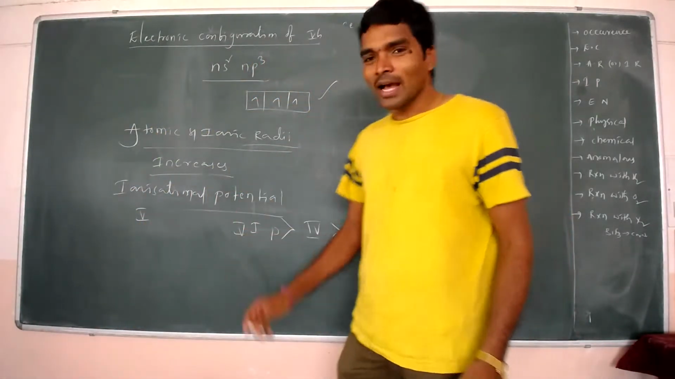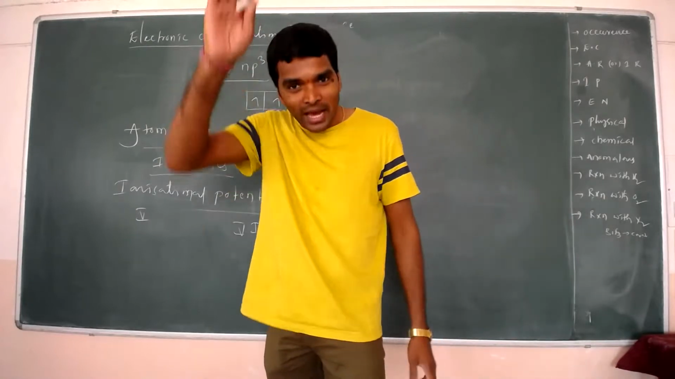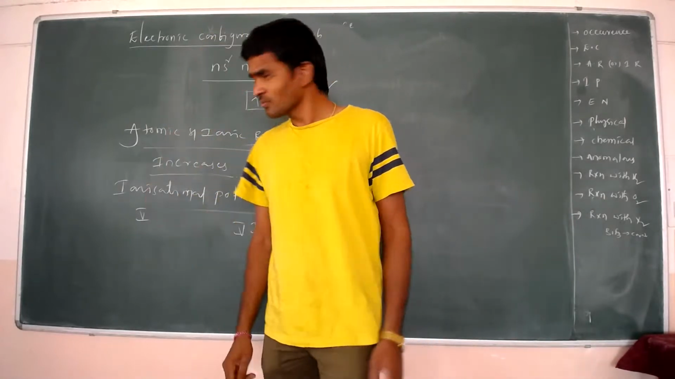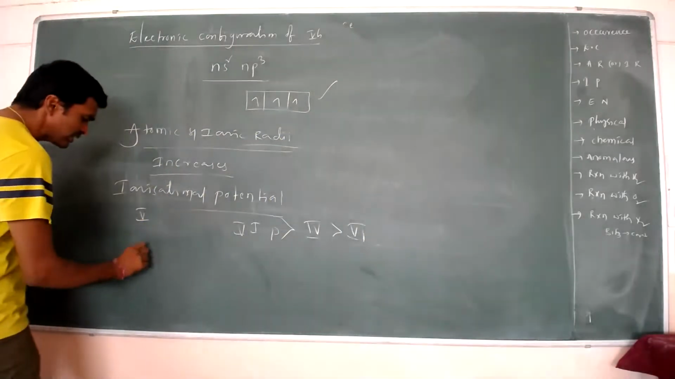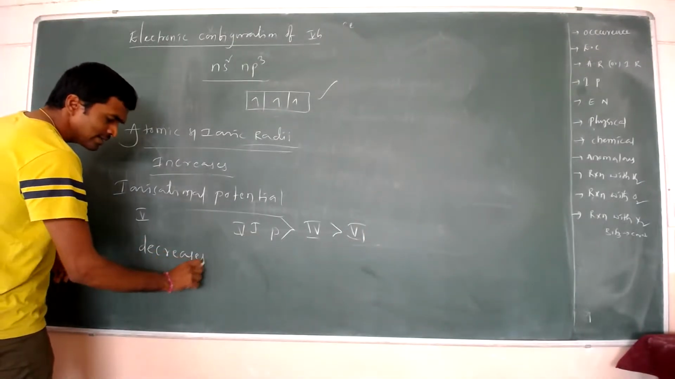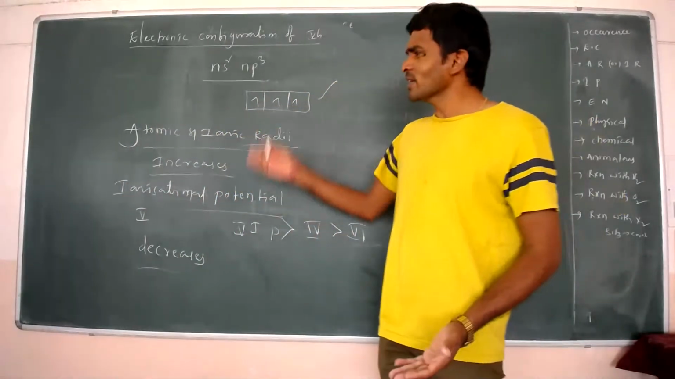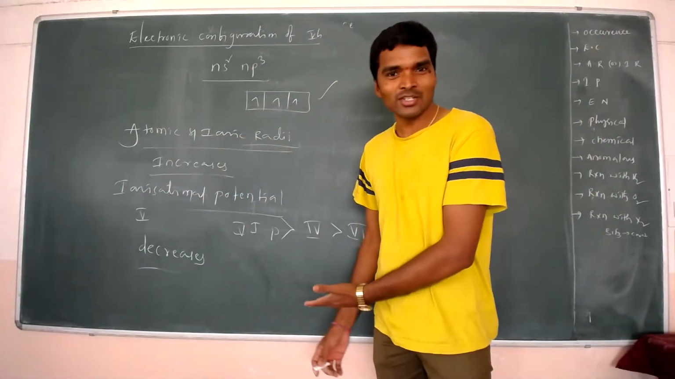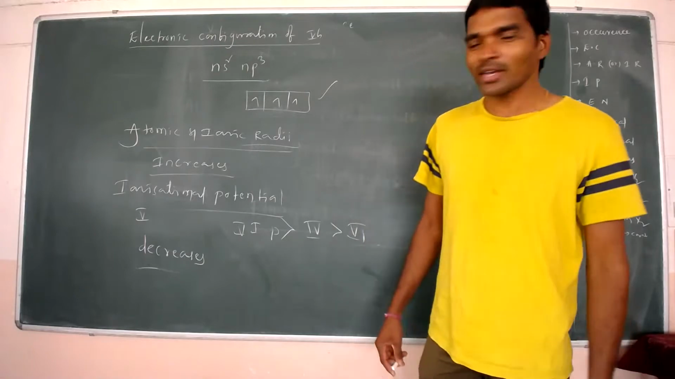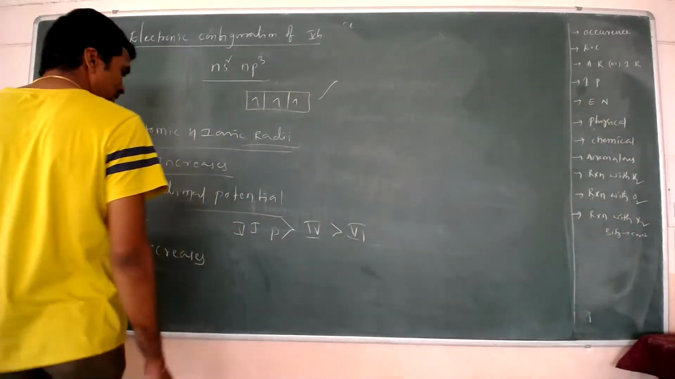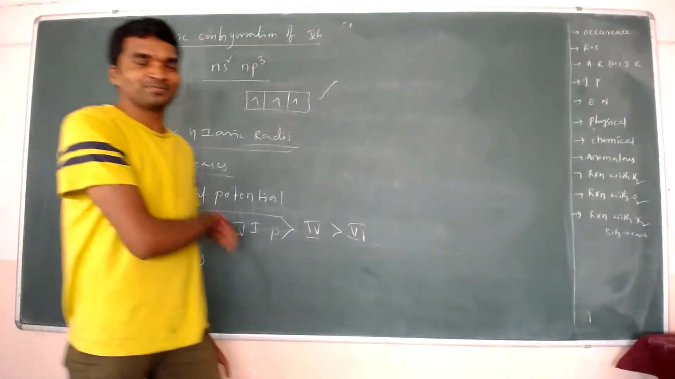Ionization potential decreases down the group. Why does it decrease? Because the atomic radius increases. That's why ionization potential decreases. This is the information about ionization potential.